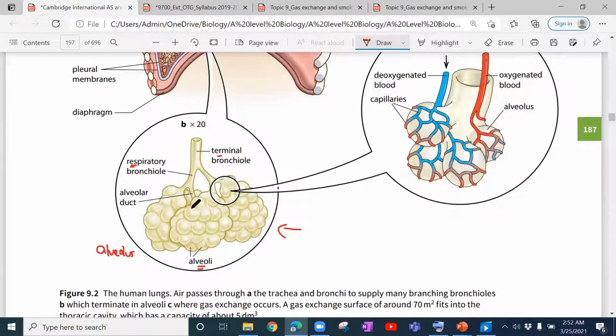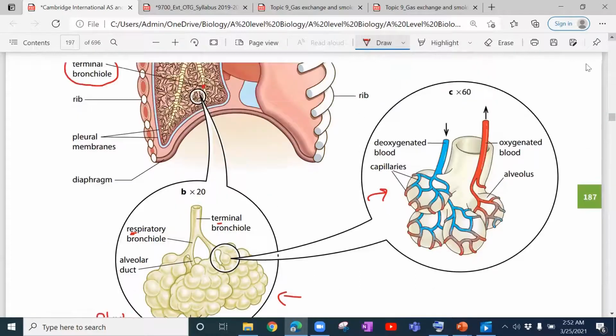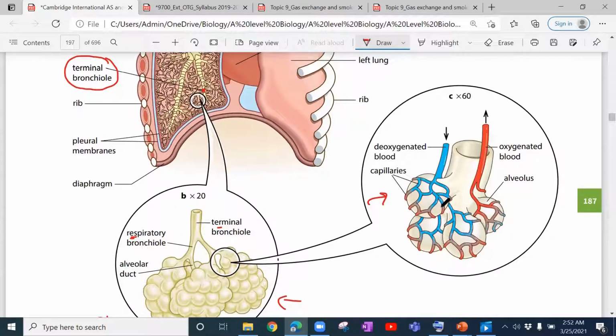By the time it reaches the alveoli, the alveolar wall is only one cell thick. Here they have shown you this by zooming in. So you look at the alveolus, and each of them is surrounded by capillaries. You can see a capillary network, and this is the part where gas exchange takes place. This is the alveolar duct, and these are the alveoli. A lot of alveoli, and a single one is an alveolus.